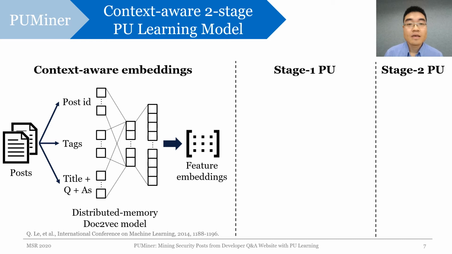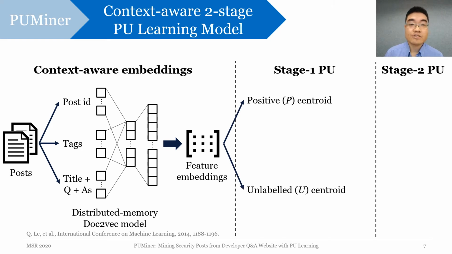After this process, we obtain the feature embeddings where similar content and posts stay close to each other in the embedding space. Next is the two-stage PU method that extracts non-security posts from the unlabeled set by contrasting their features with the security ones. Accordingly, we can transform this problem back to a traditional binary classification. In stage 1, we first use the embedding features to determine the security and unlabeled centroids. A centroid can be seen as a representative post of a whole set. Here, most of the unlabeled posts are non-security, so the unlabeled centroid can approximate the negative class quite well, and we've demonstrated this is indeed the case in our experiments.